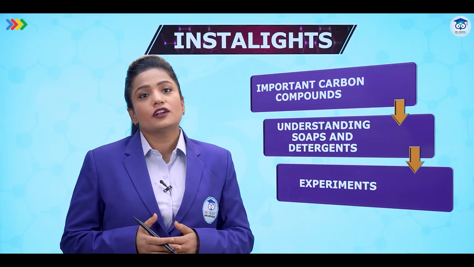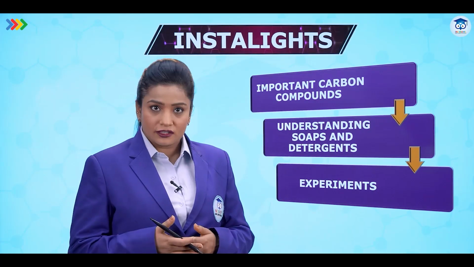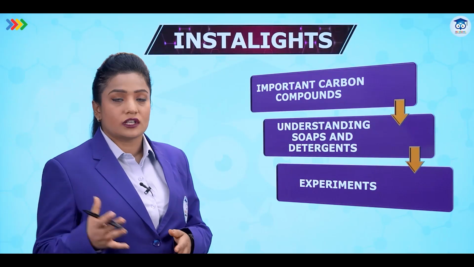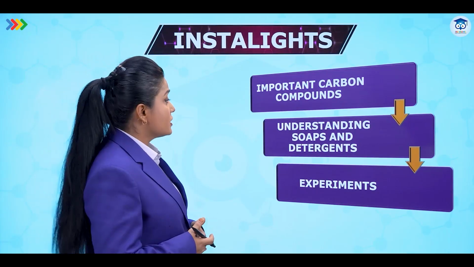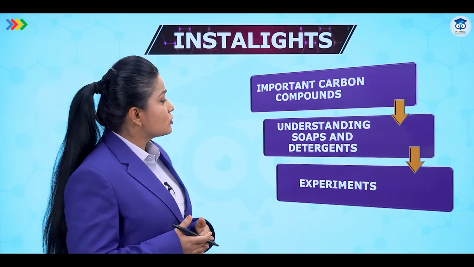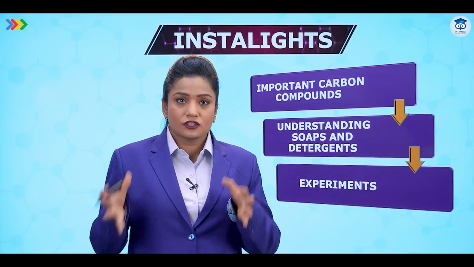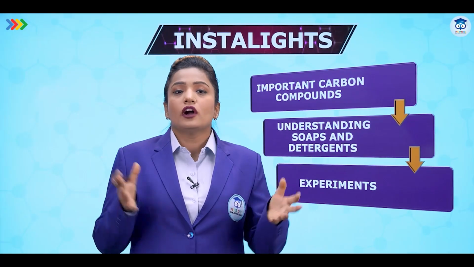With this, we have come to an end to the chapter. Let's try to summarize what we have done in today's class. We have discussed ethanol and ethanoic acid as the important carbon compounds. We have seen their reactions. And we have also discussed soaps and detergents. We did some experiments related to soaps and detergents with hard water and with oil and water.